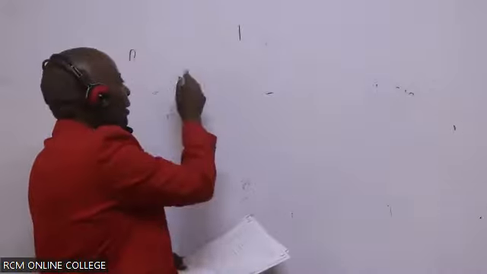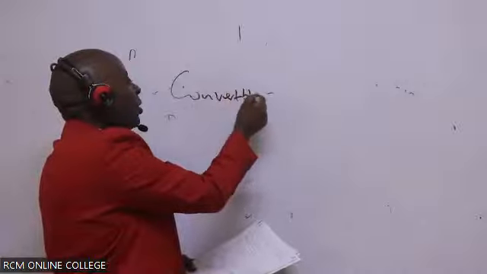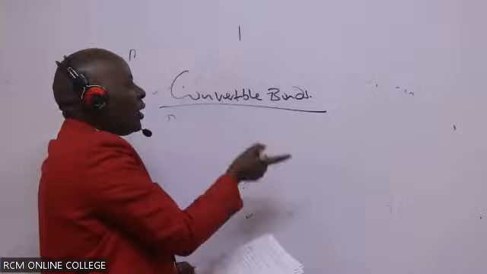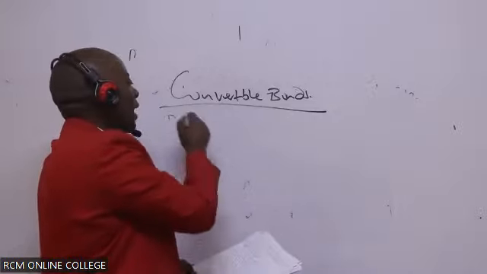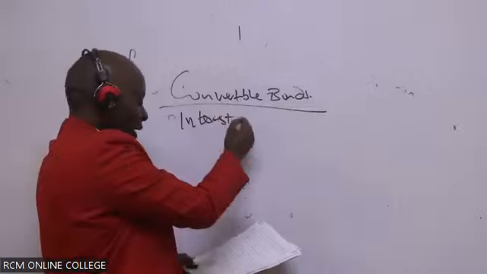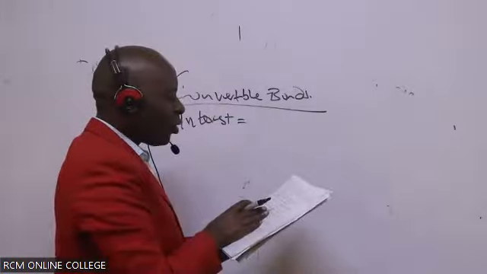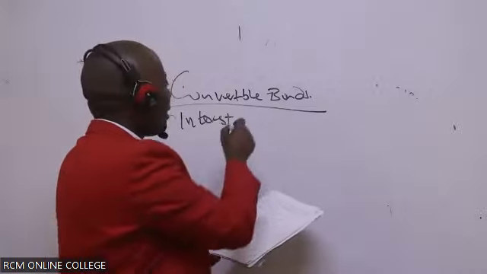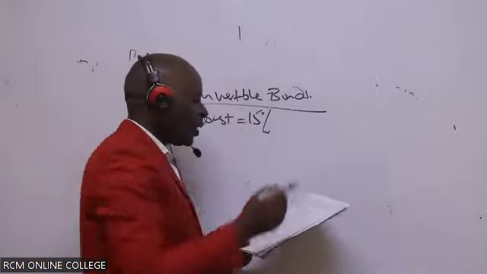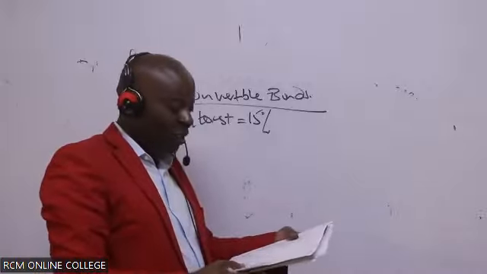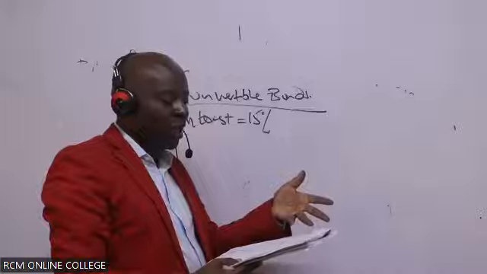Convertible bonds. What do we have here? Number one, bonds are loan instruments. When they convert, I shall save interest. How much interest will I be able to save? Remember, the convertible bonds are given in note number 3. They are 15% loans. And the good thing is there is no time proration because they were issued a long time ago, as you see there.